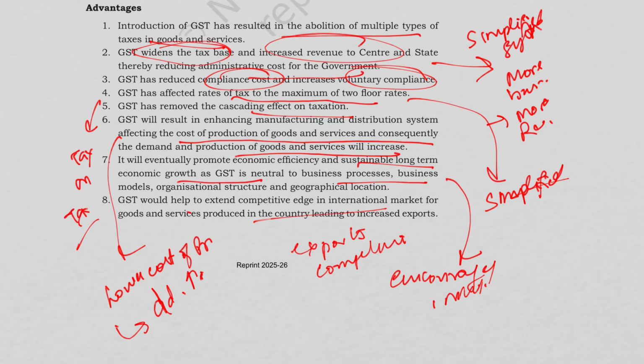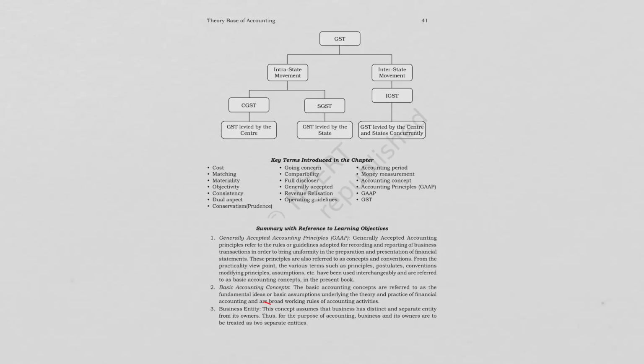Okay, so in earlier systems we had multiple taxes, we had tax on tax, we had complex compliance. So after GST, a single system is there. There's input credit, uniform rates, as well as transparent taxation. So GST is basically not just a tax theory, it affects the real accounting entries, invoice preparation, compliance, as well as financial reporting. So understanding GST will help you become practically stronger as an accountant.